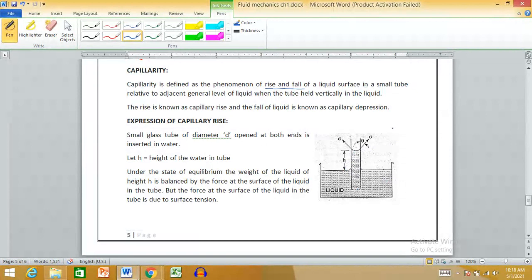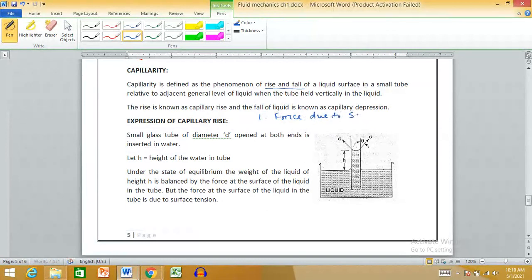That is happening because of unbalanced forces. The unbalanced forces are two forces in case of capillary rise. The first unbalanced force is the force due to surface tension.